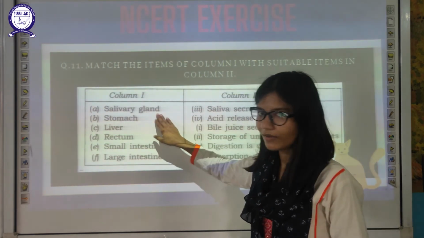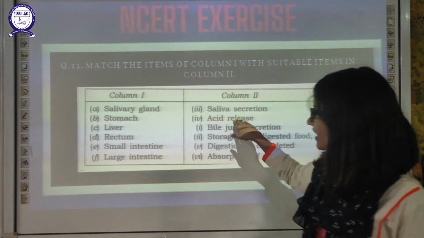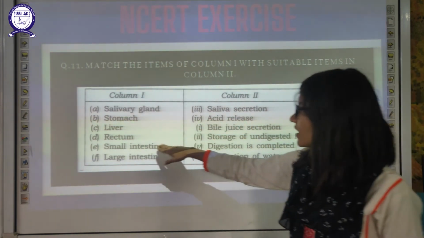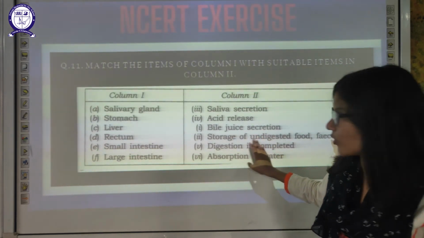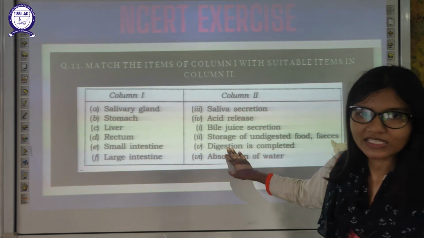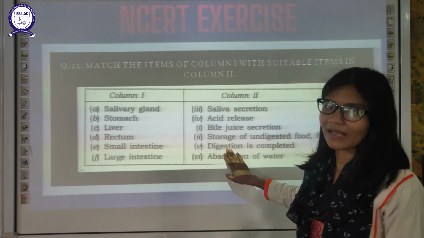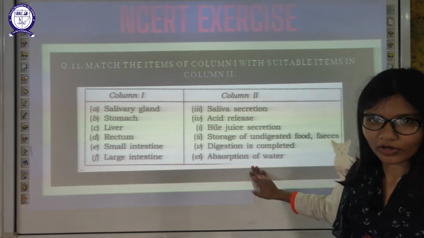Salivary gland, the function is to secrete the saliva. Stomach, release acid. Liver, release bile juices. Rectum, storage of undigested food till we get rid of it. Small intestine, digestion is completed and absorption is started. Only water and salt will be absorbed in your large intestine. So in large intestine, absorption of water.